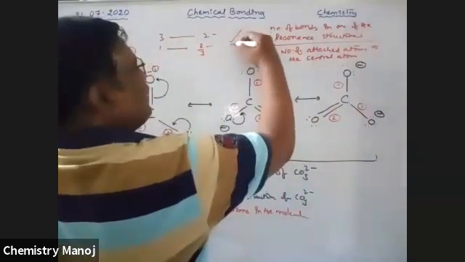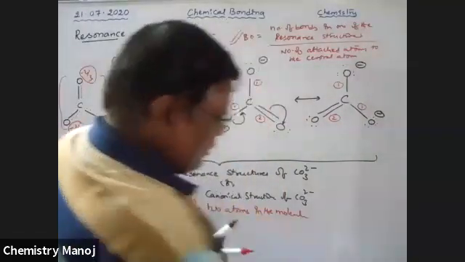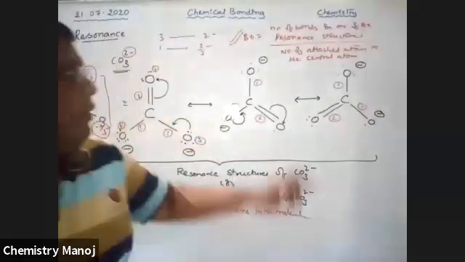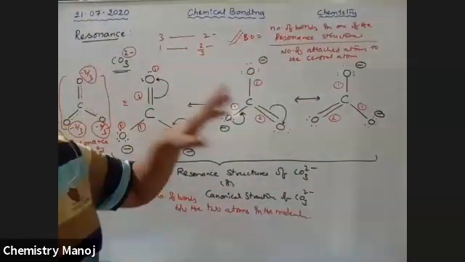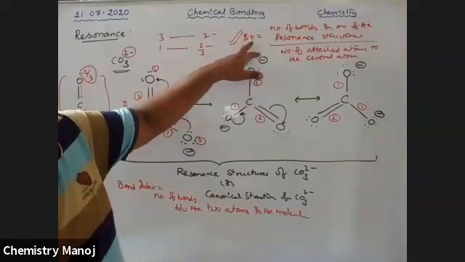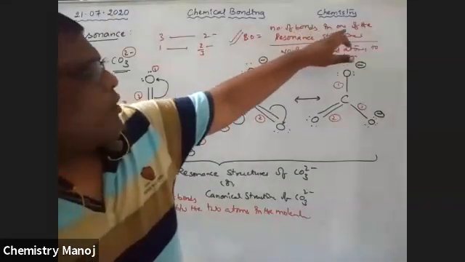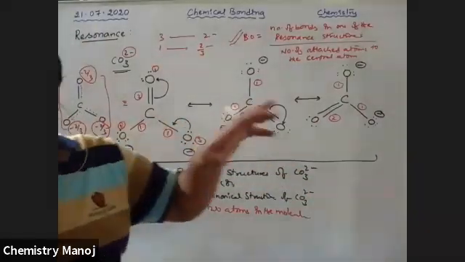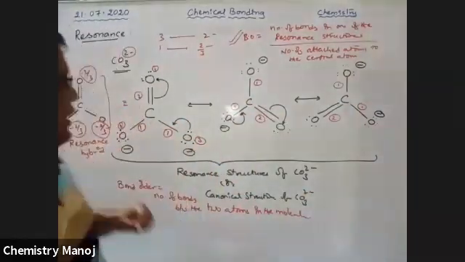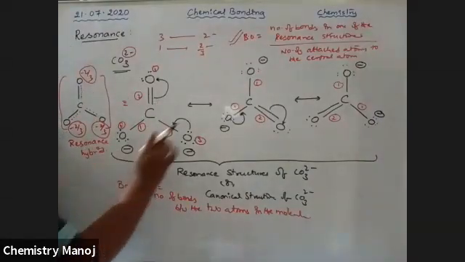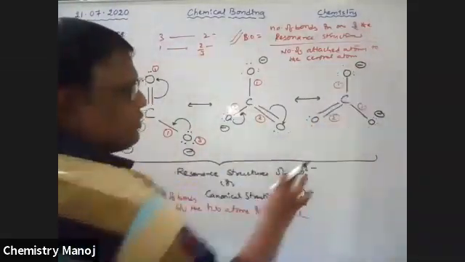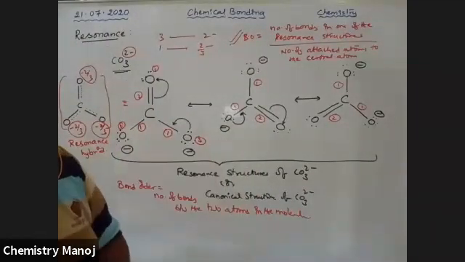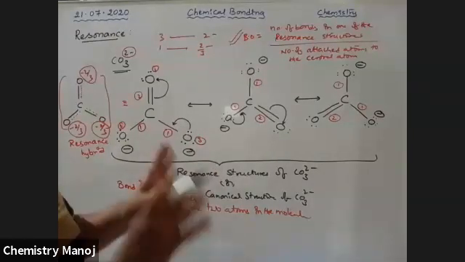It is the formula to calculate bond order, boys. Very, very important. What is bond order? The number of bonds between the atoms. How to calculate it when resonance structures exist? It is the number of bonds in one of the resonance structures, because any one of these structures has the same total number of bonds. See here, 1, 2, 3, 4, total bonds 4. 1, 2, 3, 4, total bonds are 4. The location is not the same, but the total number of bonds is the same.